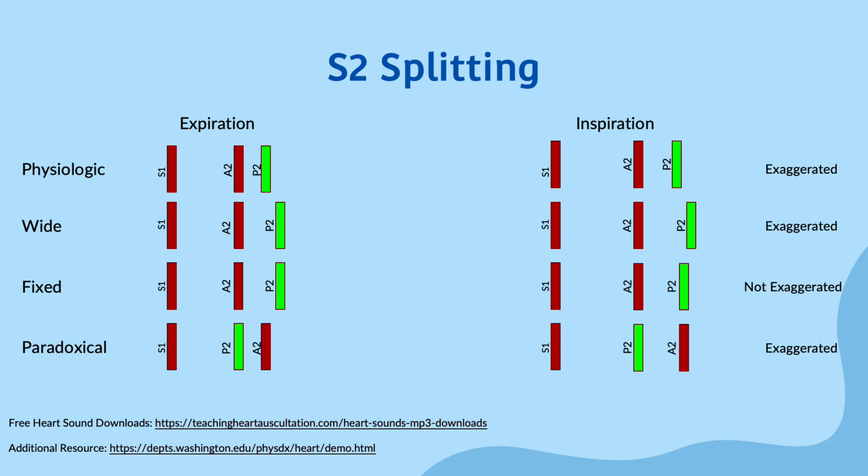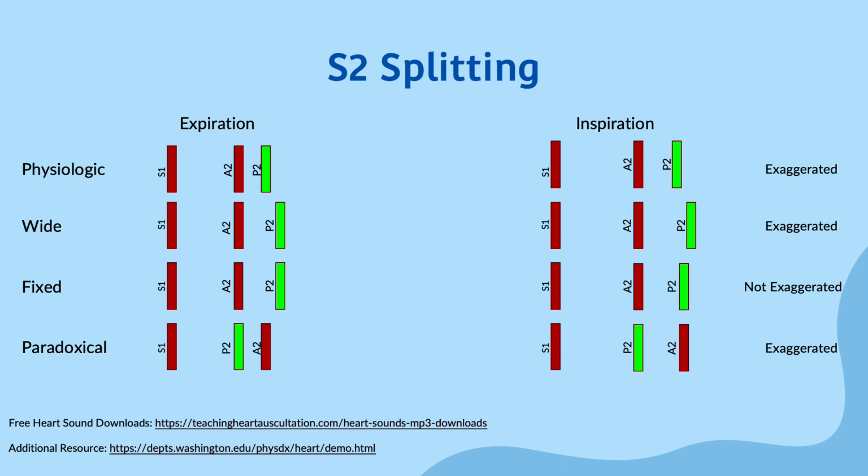Wide splitting occurs when the right ventricle has a delay in the emptying process. This means that conditions such as pulmonic stenosis or a right bundle branch block may cause this condition. In pulmonic stenosis, the stenosis of the valve means that greater force is required to force the valve open, and more time is required to generate this force.